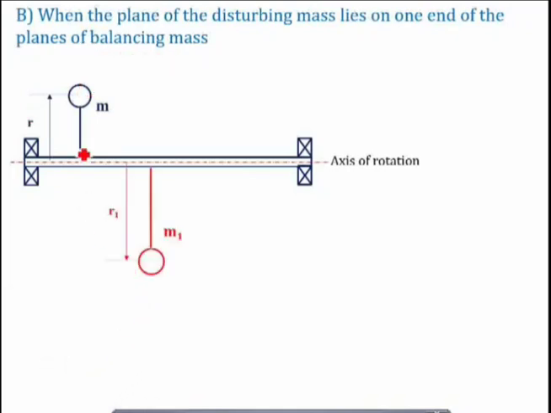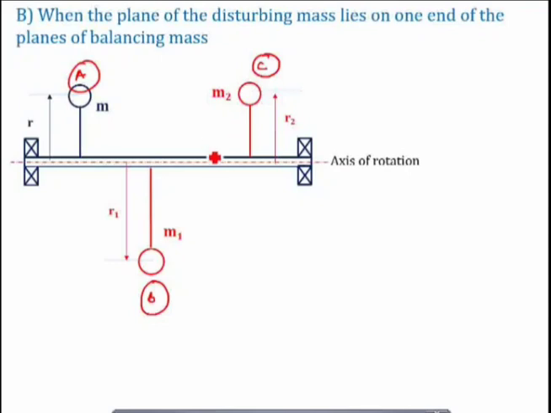Now let us say that this is plane A, and in the plane B, which is again a different plane, I am placing the balancing mass M1, and in the plane C, I am placing the balancing mass M2. Try to understand this case. Okay.